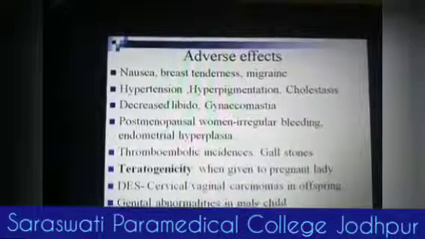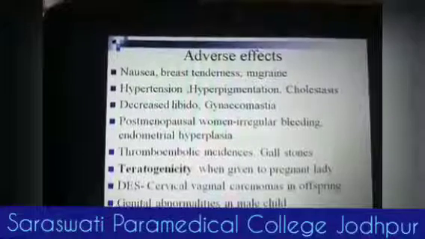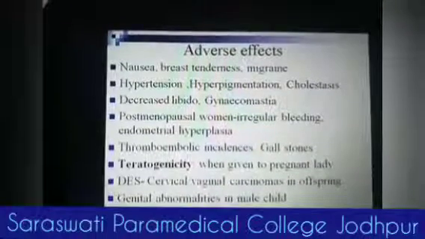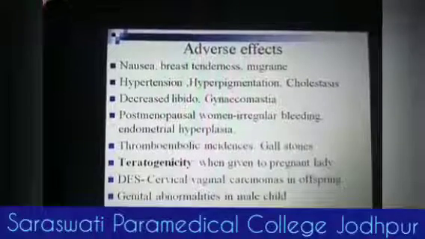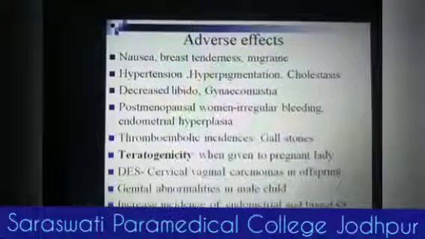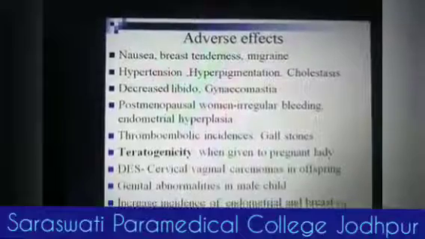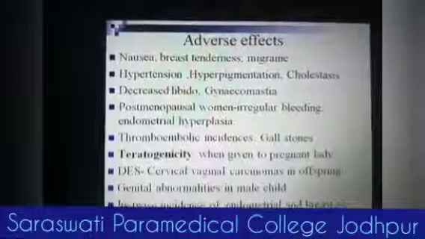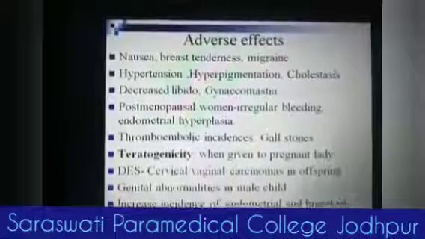In postmenopausal women, there is occurrence of irregular bleeding or dysfunctional uterine bleeding, endometrial hyperplasia or endometrial carcinomas, increased thromboembolic incidents, and gallstones. Teratogenicity is the most important thing. When it is given to a pregnant lady, there is occurrence of cervical or vaginal carcinomas in the offspring and genital abnormalities in the male child. There is also increased incidence of endometrial and breast carcinomas because of estrogen preparations.